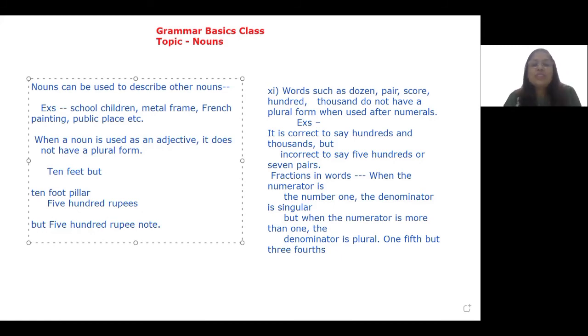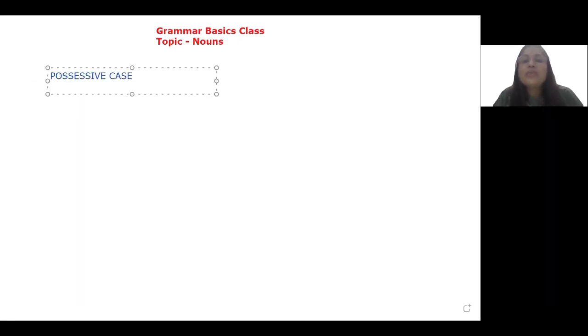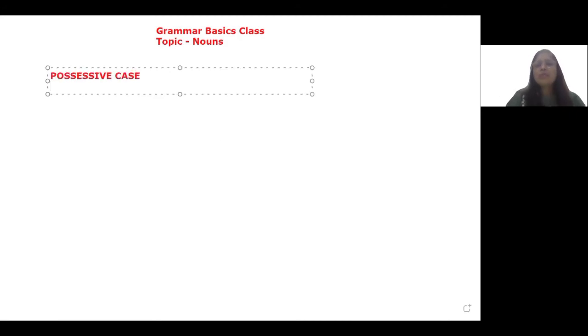Now I'm going to take up another aspect of a noun, and that is called possessive case. Now I'm going to explain to you what is possession in nouns, possessive case. Of course, when I talk about it as a topic, it sounds to be very difficult. Oh, what is this possession in nouns?